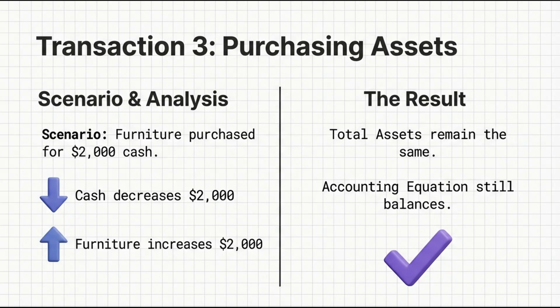The result: since both changes happen on the asset side, one up, one down, the total assets remain the same. The equation still balances. We just swap one type of asset for another.